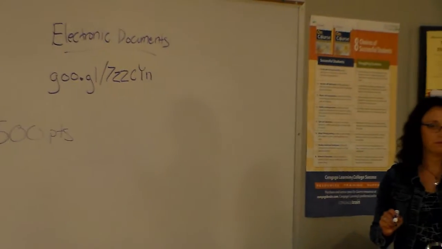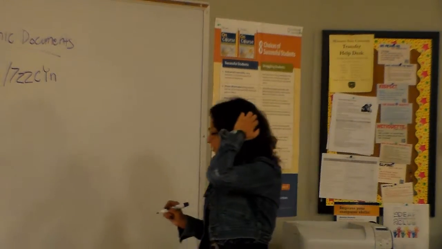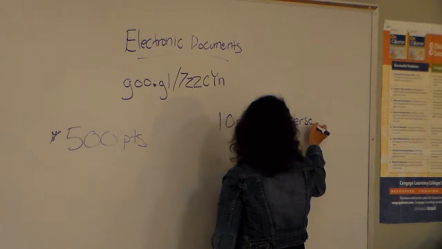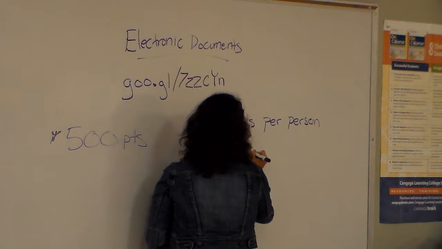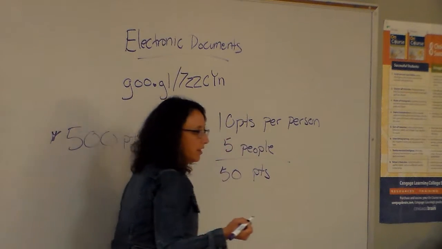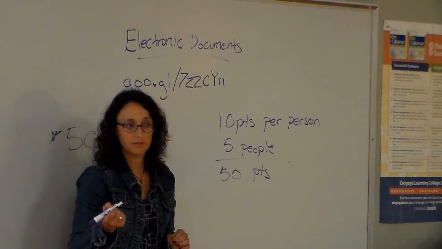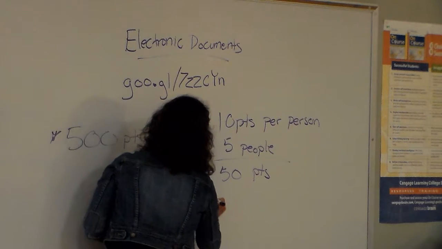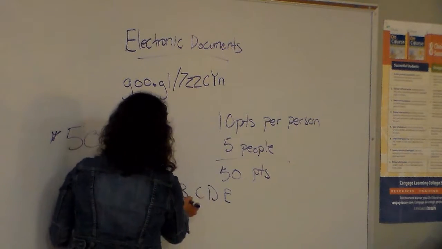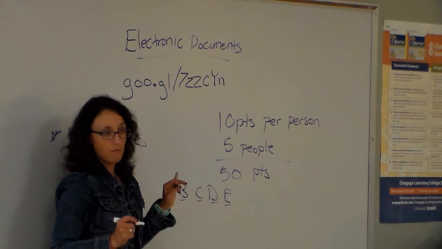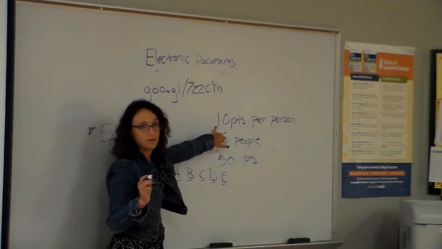Now each group member is going to assign a point value to each other group member, including themselves. So on your paper, you get 10 points per group member, 10 points per person. If there are 5 people in the group, it's 50 points that you get to assign to everybody in your group. So the group is the whole. You've got person A, person B, person C, person D, person E. Everybody's going to grade everybody else, including themselves, and give them whatever score they deem fair out of 10.